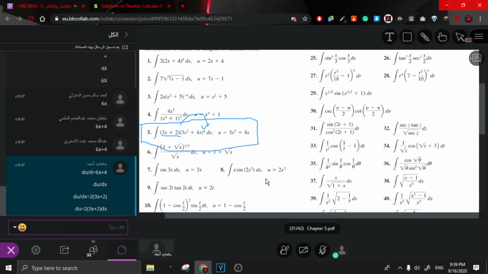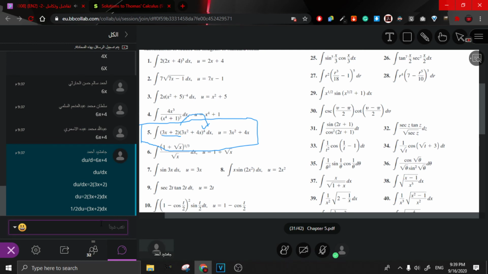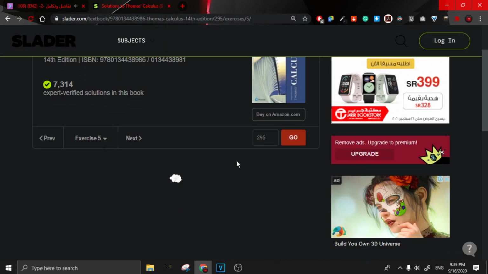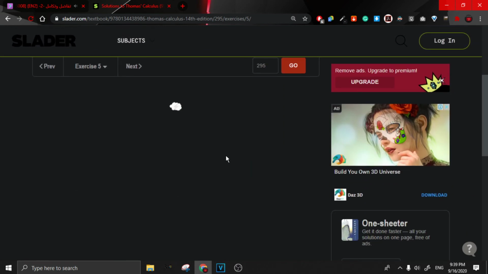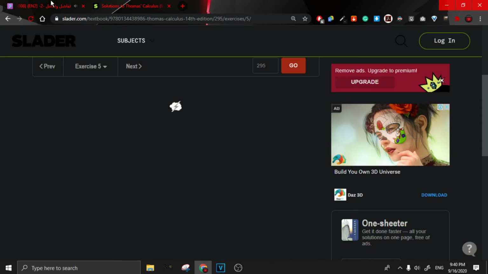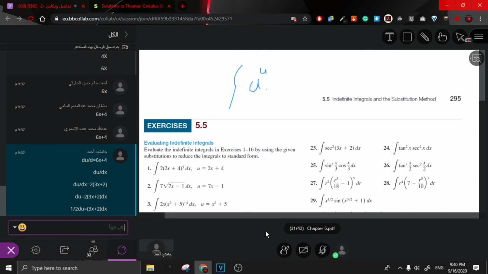The integral will be u power 4, and the factor 1 by 2 is a constant, so it goes outside. So what is the antiderivative of u power 4?